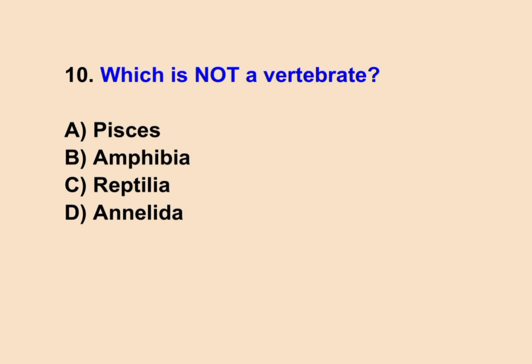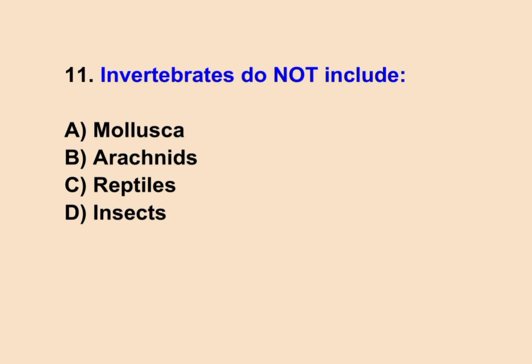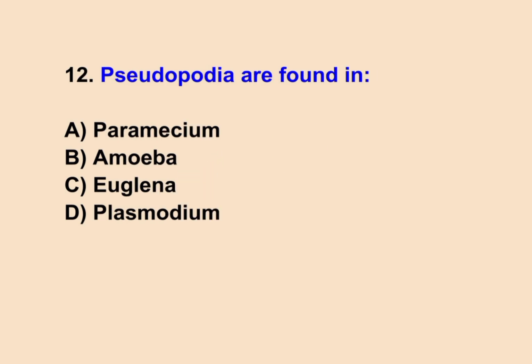10. Which is not a vertebrate? Correct answer is D. Annelida. 11. Invertebrates do not include... Correct answer is C. Reptiles. 12. Pseudopodia are found in... Correct answer is B. Amoeba.